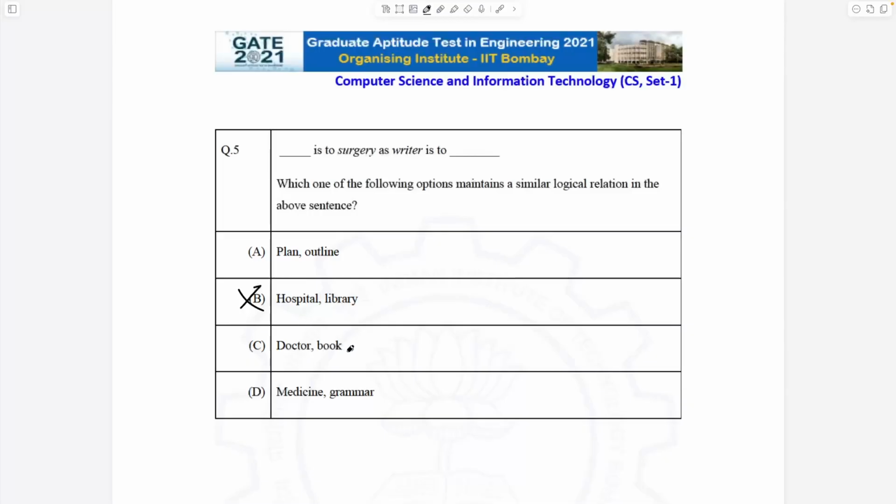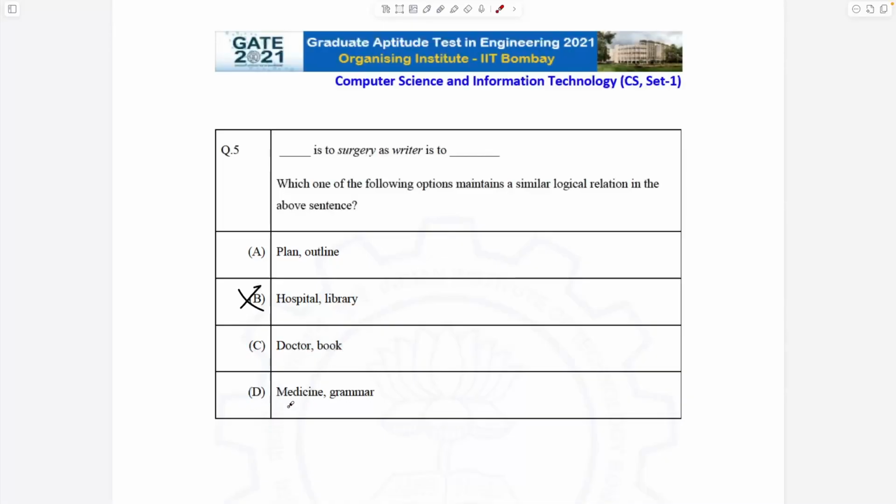The third option is doctor and book, right? So doctor is to surgery, okay. A doctor performs a surgery, so the doctor is vital to surgery, as writer is to book, right? So the doctor basically does what is required for the surgery to exist, while the writer does what is required for the book to exist. Yeah, this makes a lot of sense. I will mark this one, right?